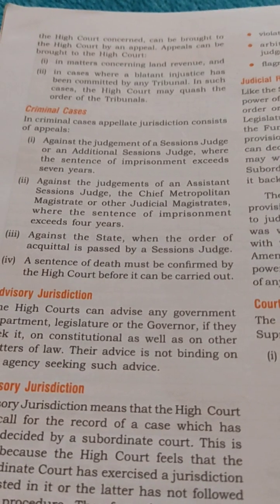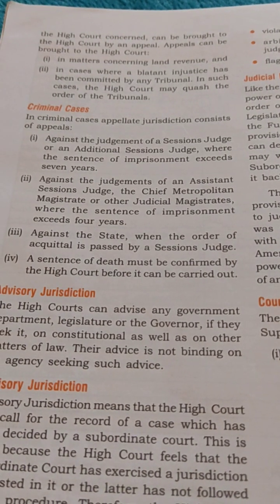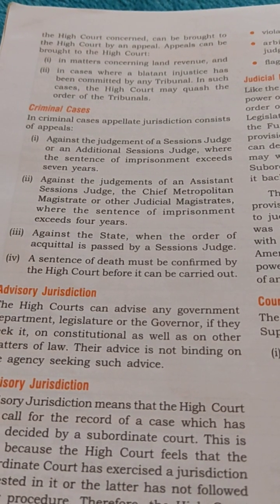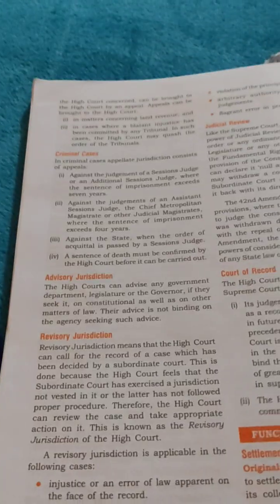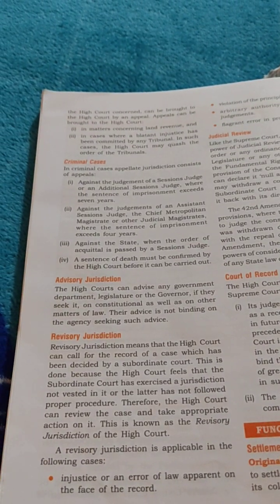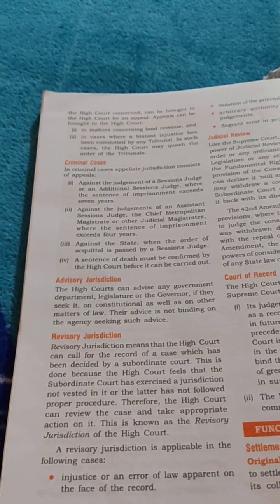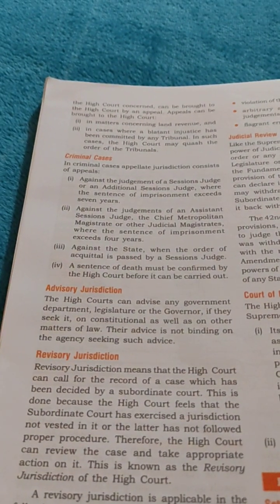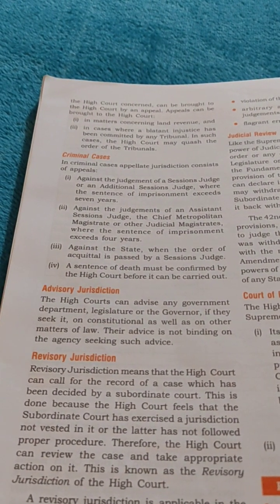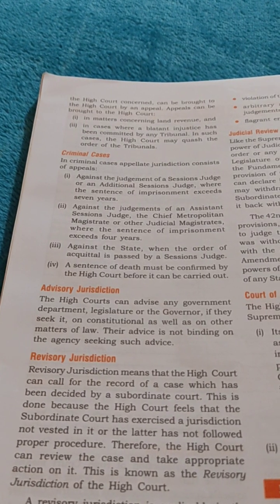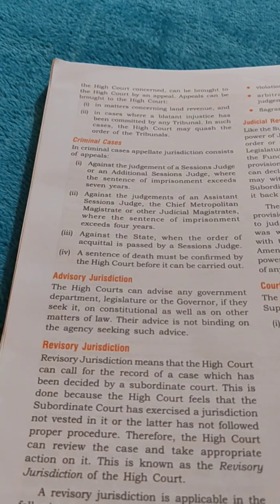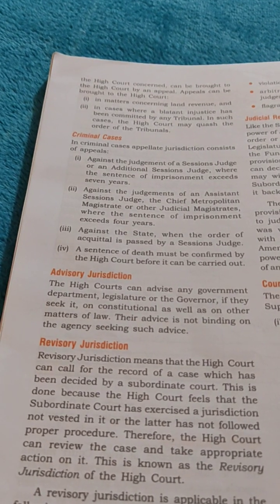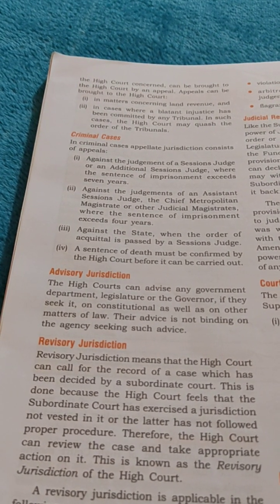Okay, fourth point is a sentence of death must be confirmed by the High Court before it can be carried out. The session judge has the power to give a death sentence, that is death penalty, to any person, but the death sentence that is passed by the session court has to be confirmed by High Court before it is carried out.